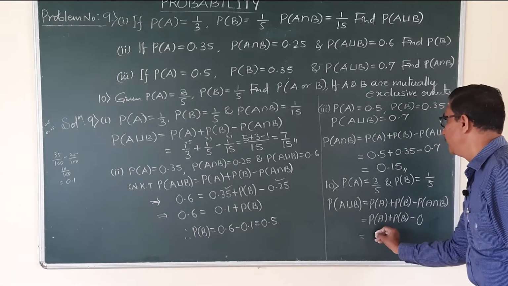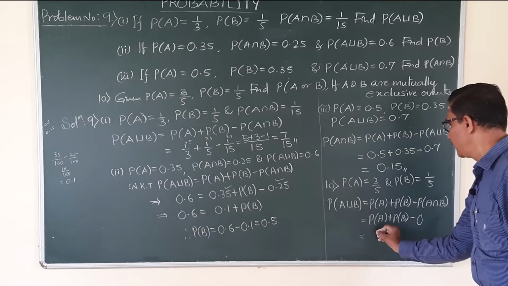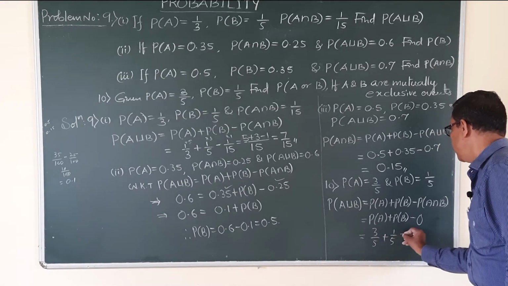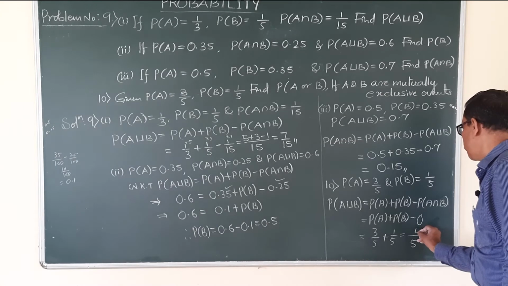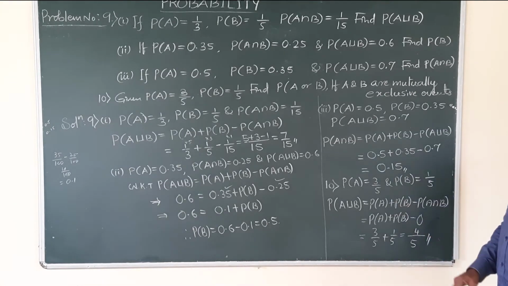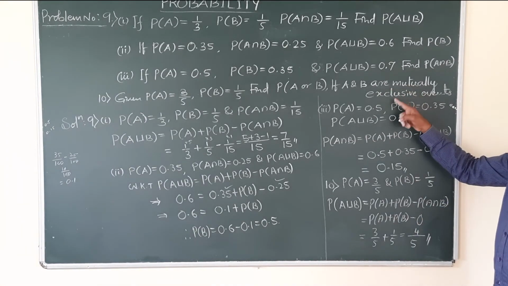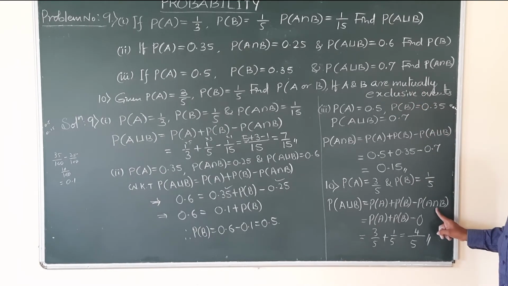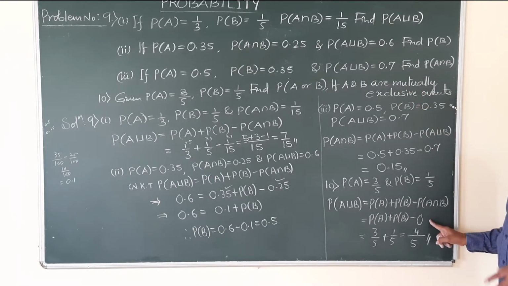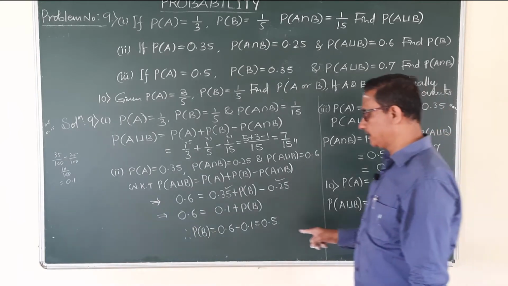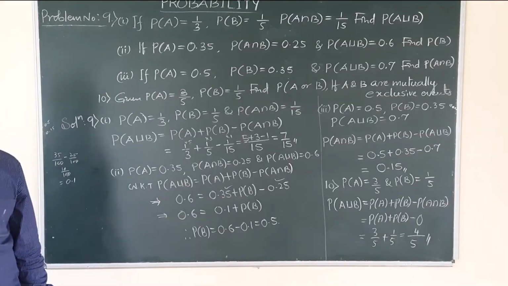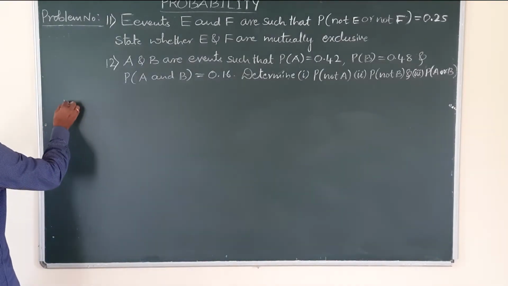Now substituting the values, what is P of A? 3 by 5. What is P of B? 1 by 5. LCM is here 5, 3 plus 1, 4 by 5. What has been given here about A and B? Mutually exclusive. Definition of mutually exclusive, their intersection is empty, its probability becomes 0. So probability of A union B value is 4 by 5. Okay. Next problem, problem number 11.